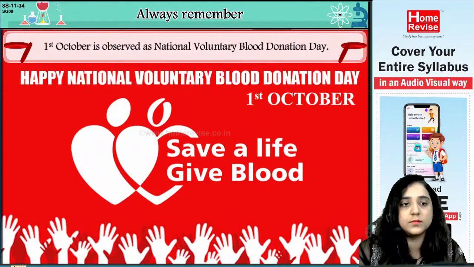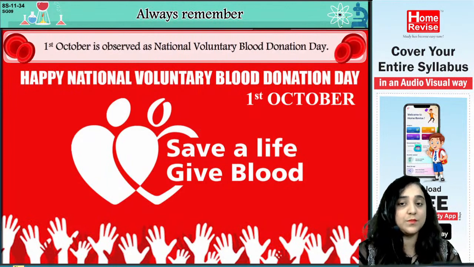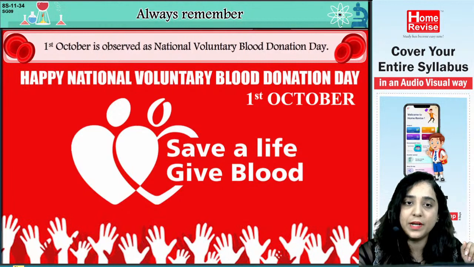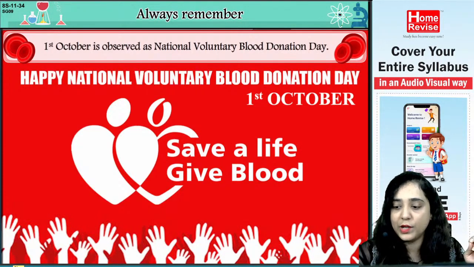1st October is observed as National Voluntary Blood Donation Day. Yes, please note this. 1st of October of every year is celebrated as the National Voluntary Blood Donation Day.